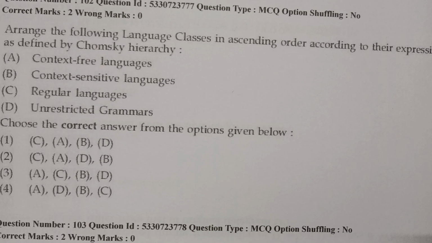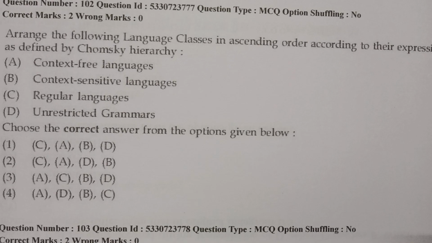So 1 or 2 is the option. First option C, then A, B, and D. So C is regular language, A is context-free language, B is context-sensitive language, and D is unrestricted grammar. So the correct option is option 1: C, A, B, and D.